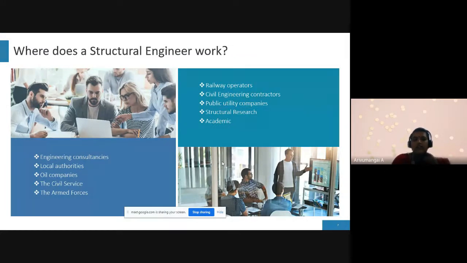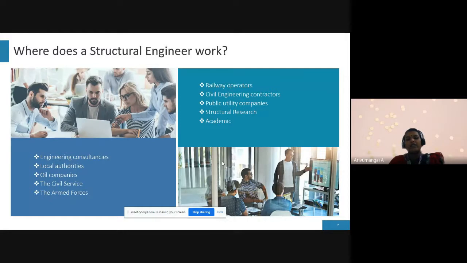First one, the engineering consultancies. Local consultancy means, suppose you complete your BE, you go and start one consultancy company. You do some projects, and based on what government and non-governmental agencies give, we complete the project and hand it over to the agencies.